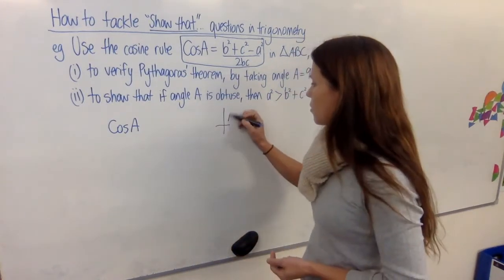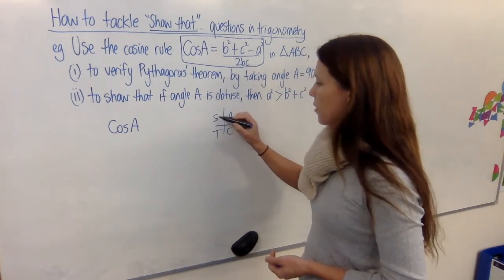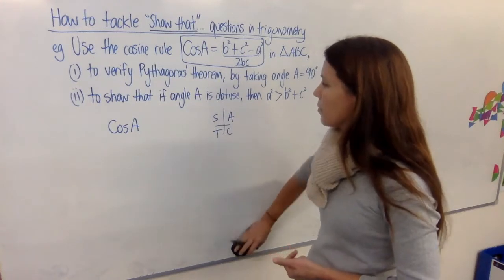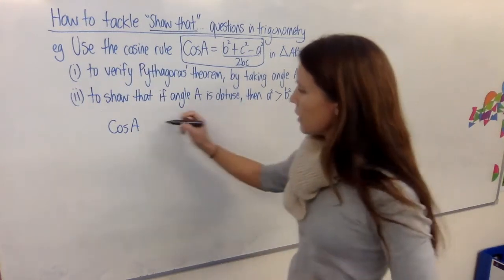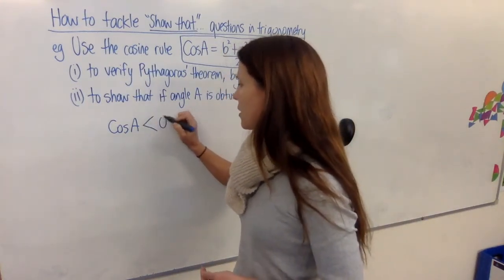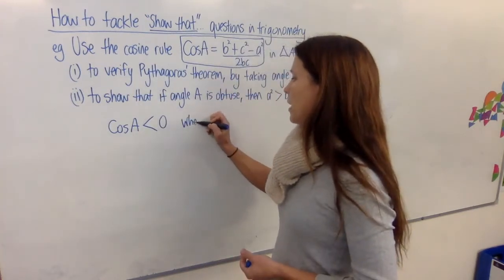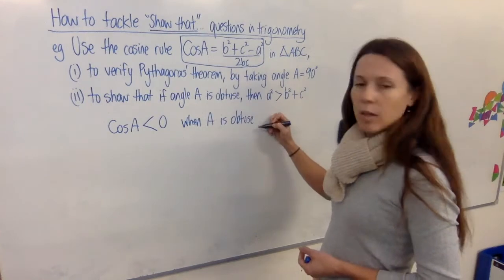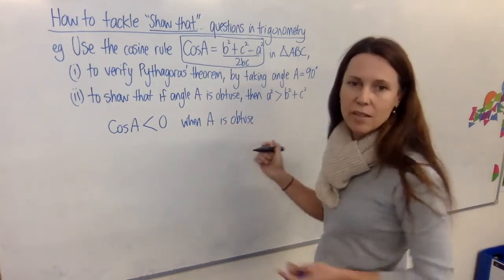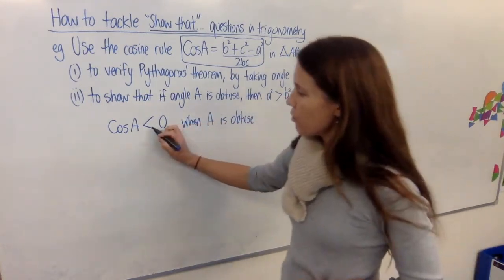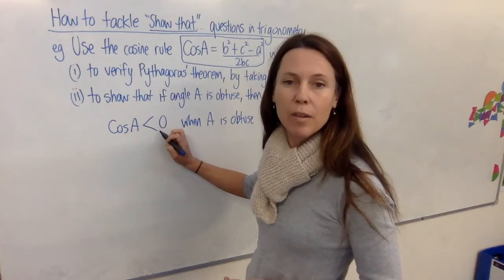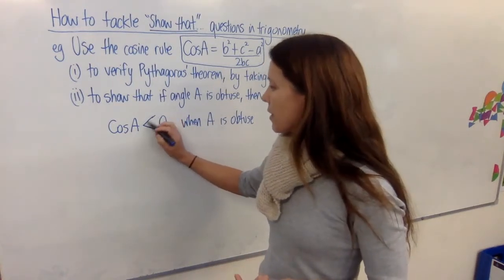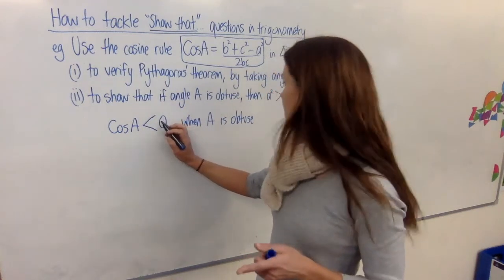All stations to central tells you that over here, only sine of an angle is positive, so cos is going to be negative. So cos A is less than 0 when A is obtuse. Now that's just my thinking, but by writing it down, it makes an excellent first line. Now I could have written here cos A is negative. Why didn't I do that? Well, I could have, but I wrote is less than 0 because that means the same thing.